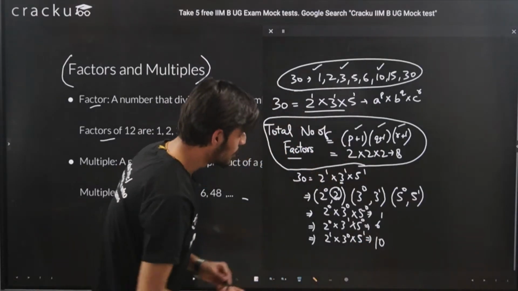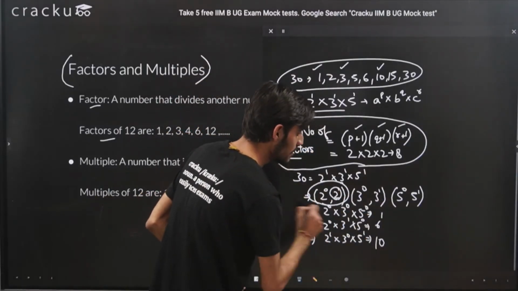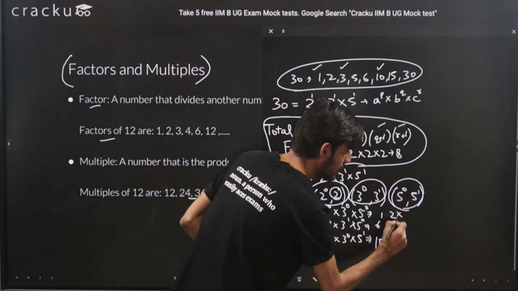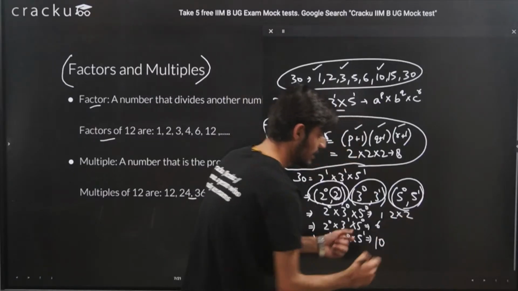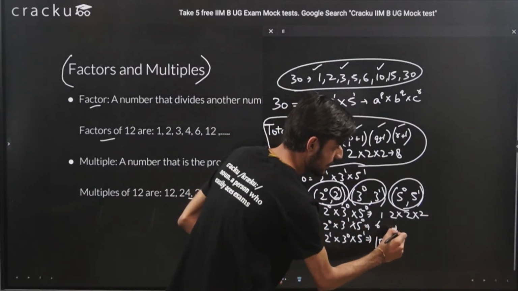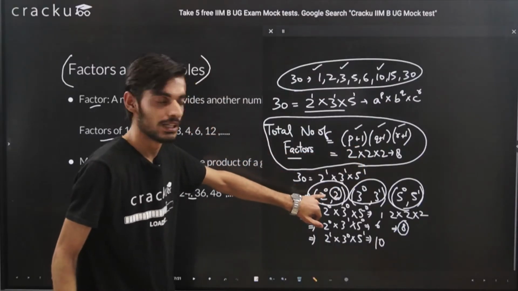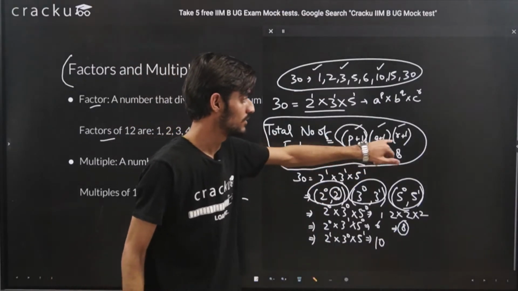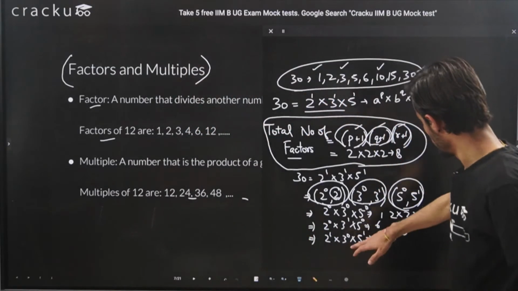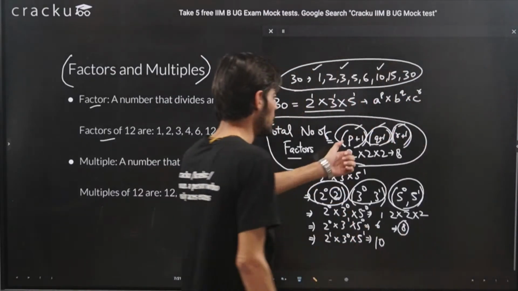So what we are doing is taking one value from each bracket. We have two values from this bracket, two values from this bracket, two values from this bracket. So essentially we are taking one value from the first, one from the second, and one from the third bracket also. So we have come to the formula, that is we are adding 1 because of this 0 power, because of which we are adding 1 to each value of power. I hope this is clear, because understanding the formula is also important. That's why I told you that you should be aware why we are adding 1 to the powers.